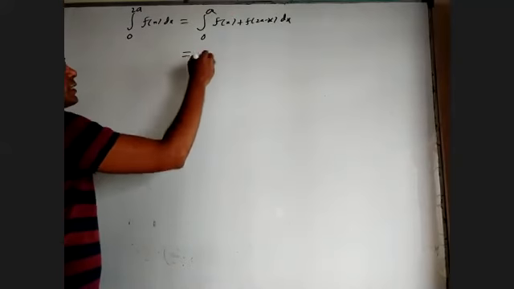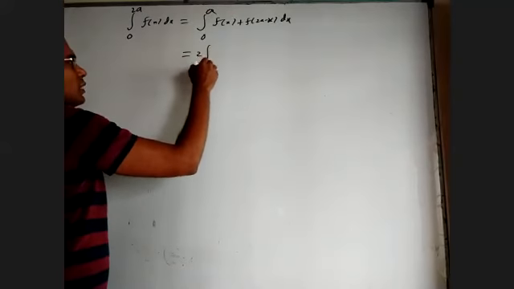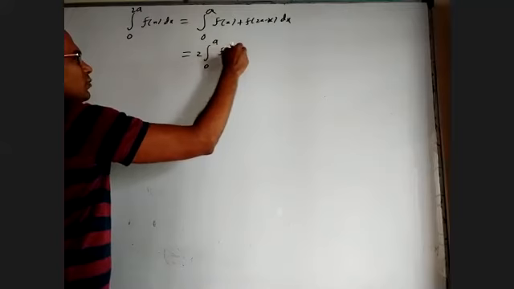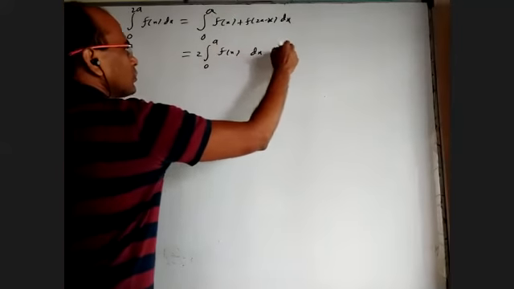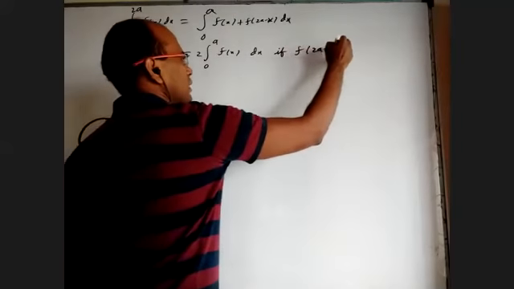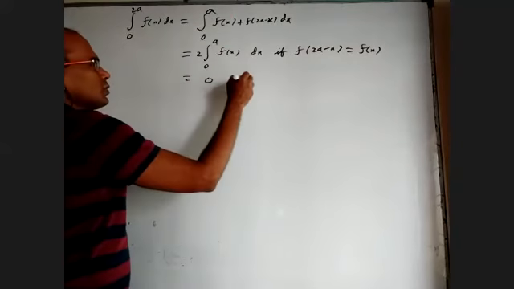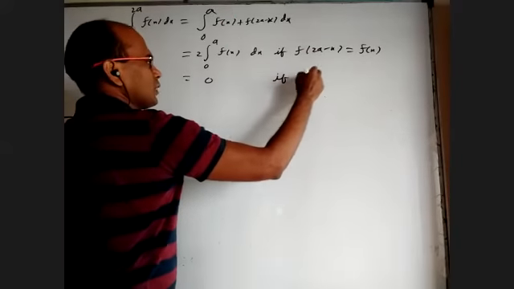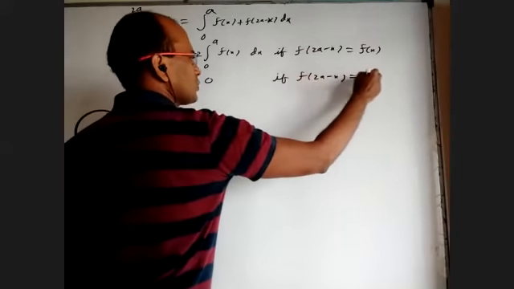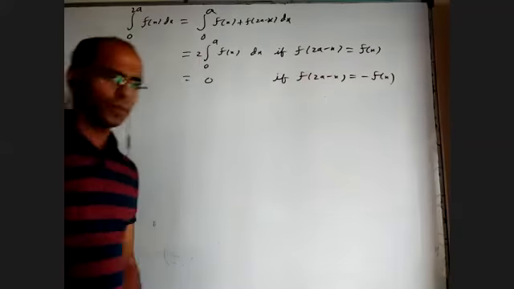Now that will have two cases within that: 2 times integral 0 to a f of x dx if f of 2a minus x is the same as f of x, and equal to 0 if f of 2a minus x equals minus f of x.